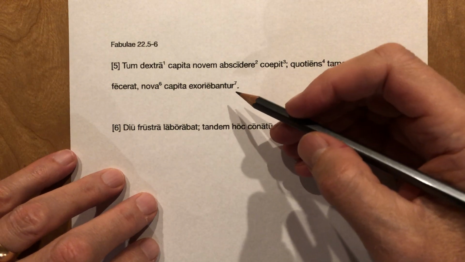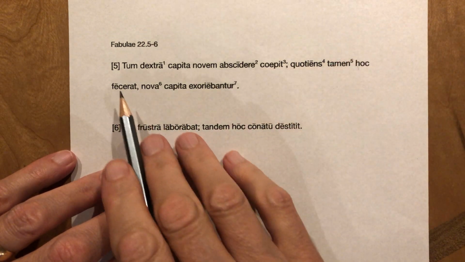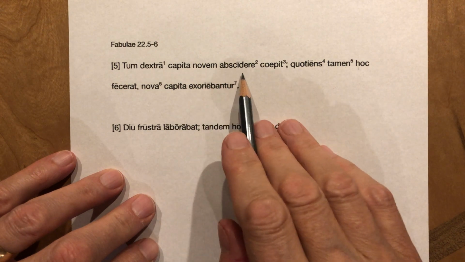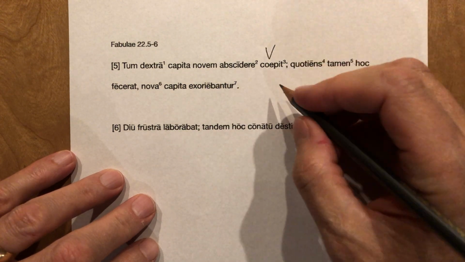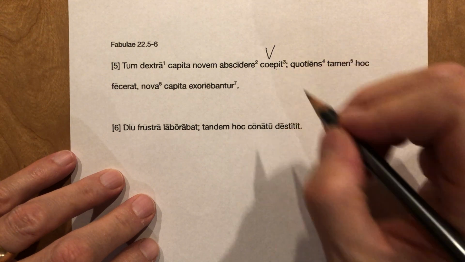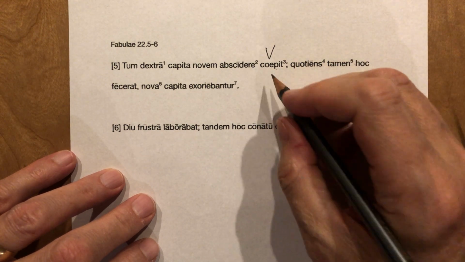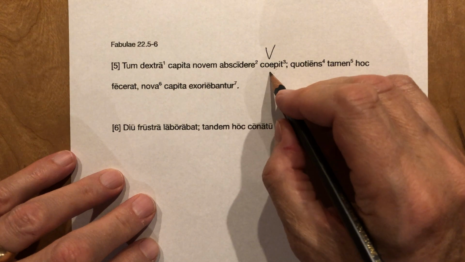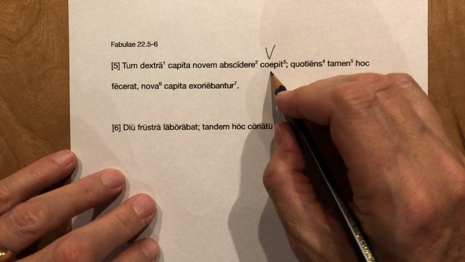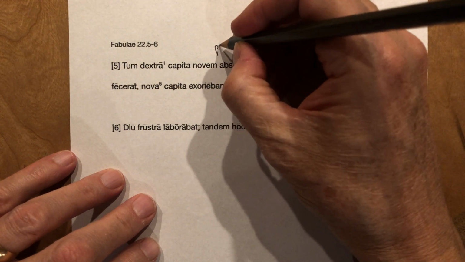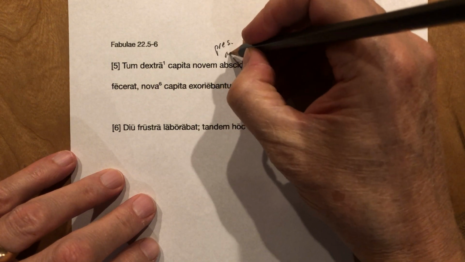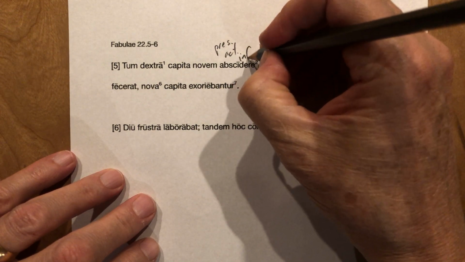Fabulae 22, 5-6. Tum dextra capita noem obscedere coipet. Here's your main verb, coipet. He began. That verb only has perfect forms. It's interesting. Now this verb also, it's the verb begin. So it's always going to take an infinitive.